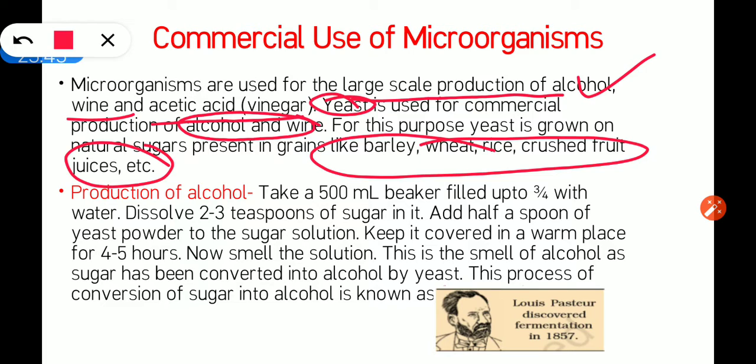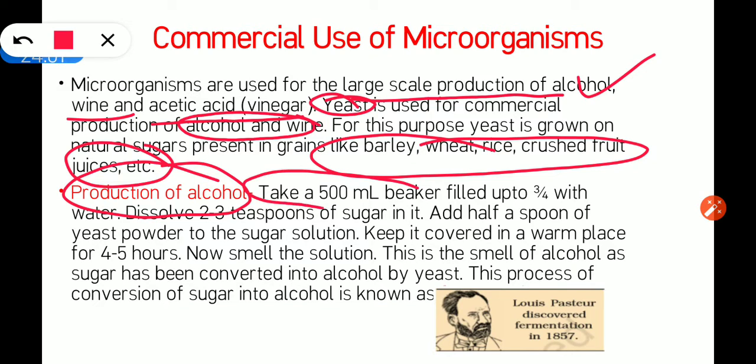Now we will see how alcohol is produced with the help of yeast. Okay, so now we will see the production of alcohol. We are doing an activity here at our home. So take a 500 ml beaker filled with 3/4 with water.